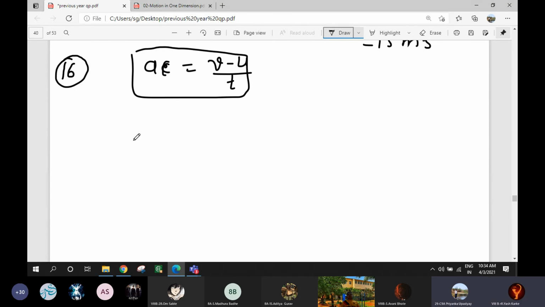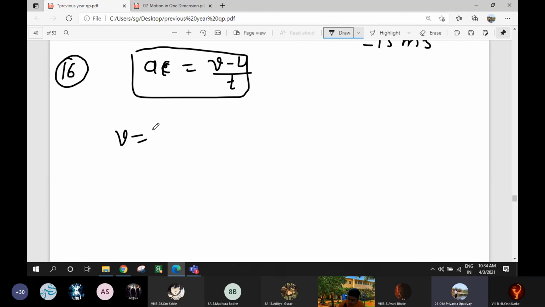16th one: a car is moving in a straight line with speed 18 km per hour. So what is the speed? 18 kilometer per hour. Write down. Miss, we will take this as initial velocity, because they are asking acceleration later.